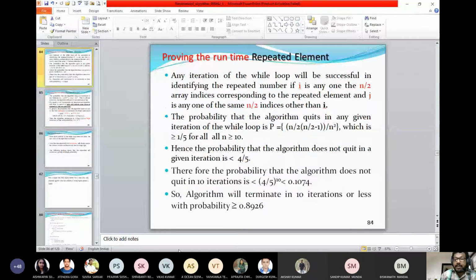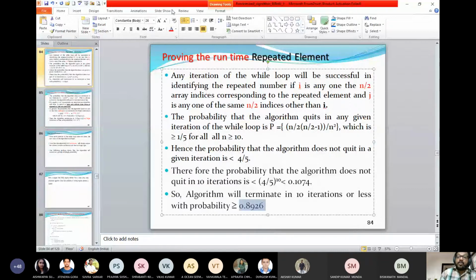Now this is the quantity. We have written an algorithm. The question is that it may produce a result, it may not produce a result, but it terminates. If the answer is correct, then we are going to prove that this algorithm also has a higher probability of termination. The probability that the algorithm will terminate is higher. Higher means here it is found to be 8926. That means the majority of the time the algorithm terminates and we get the answer.